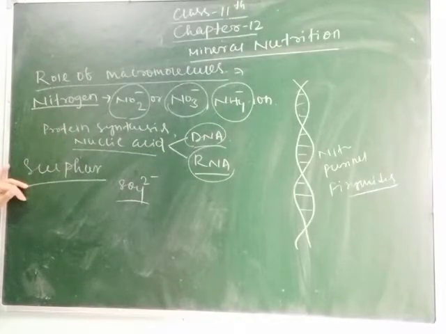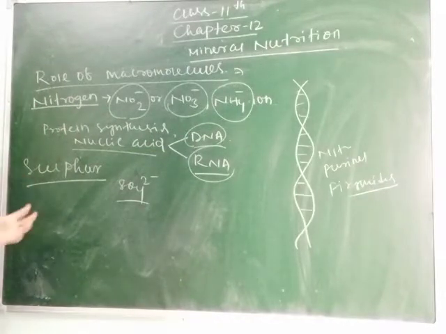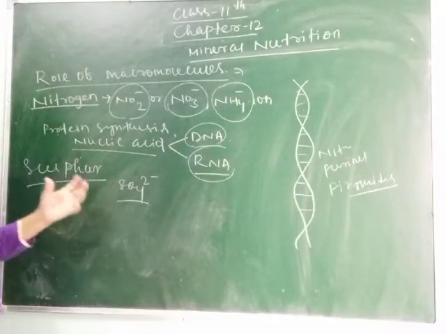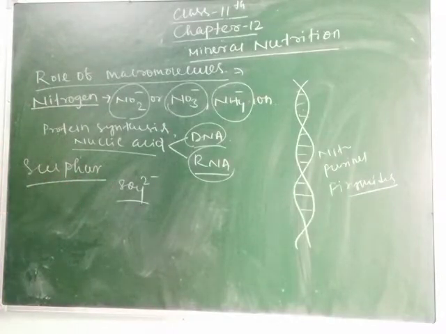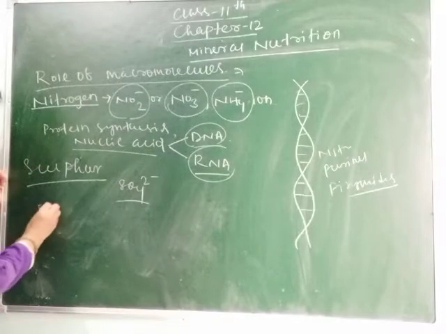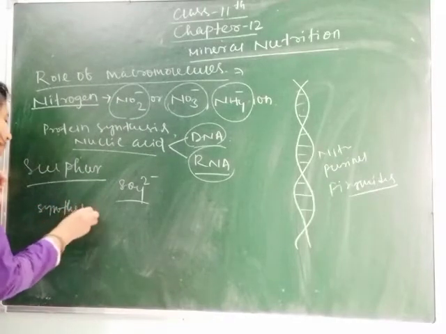Clear students? And it also plays an important role in the synthesis of amino acids.